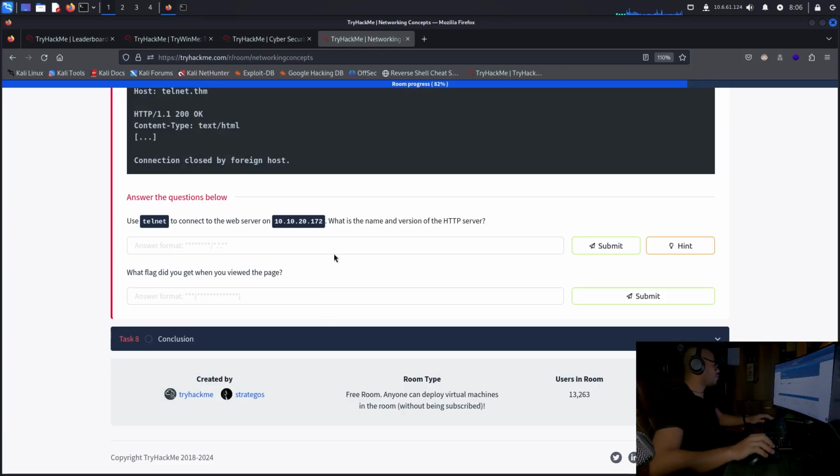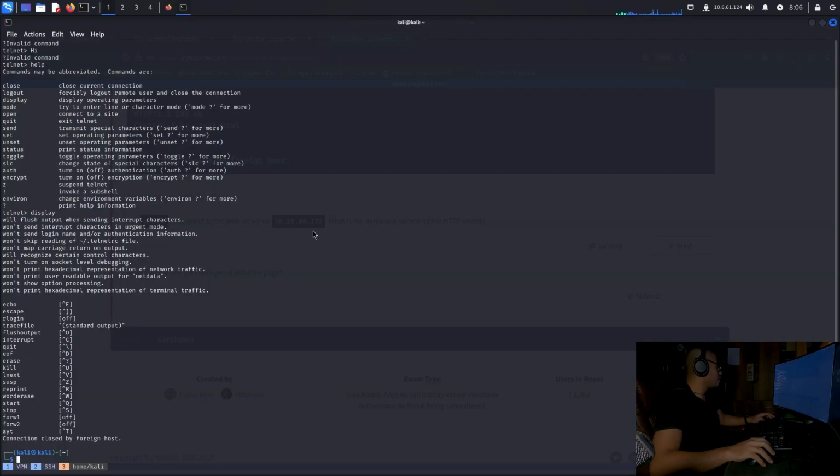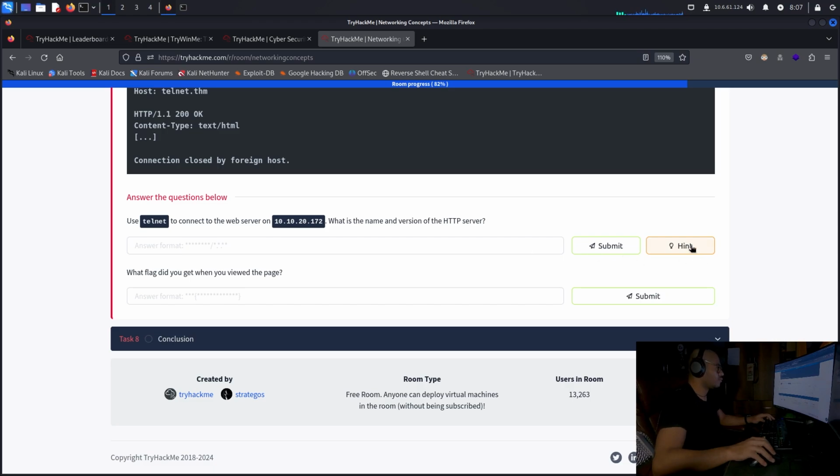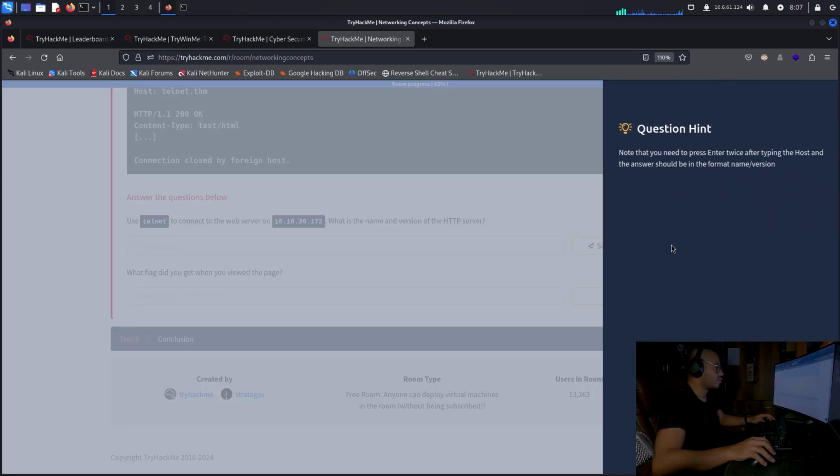To connect to the web server on this, yeah, what is the name and version of the HTTP server? Where do I check that out? Send, quit, mode, display operating parameters, mode, toggle, environment, Telnet display, interrupt, show options, processing, echo, escape. Oh, connection closed. Okay. Let's get a hint.